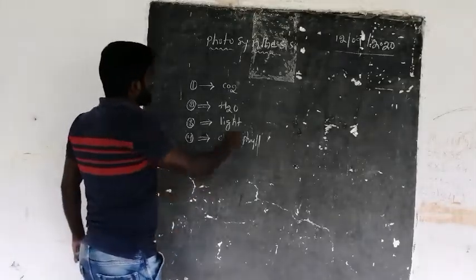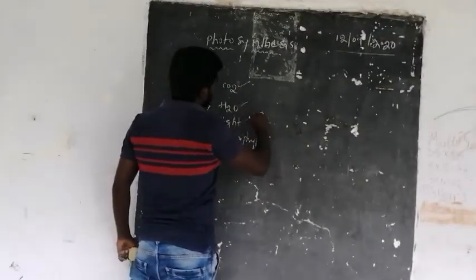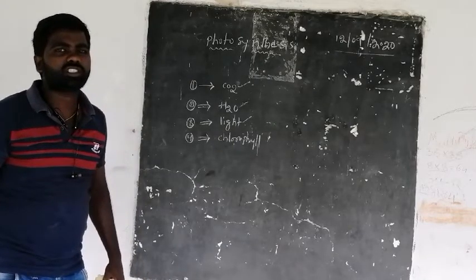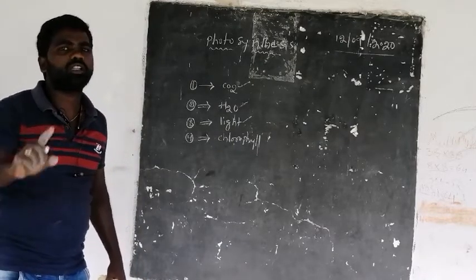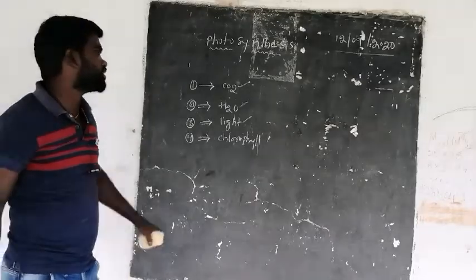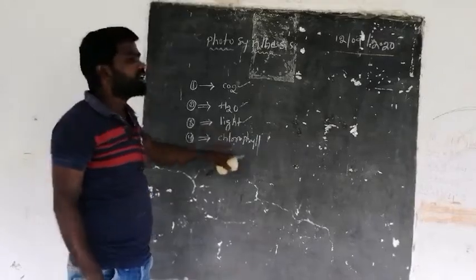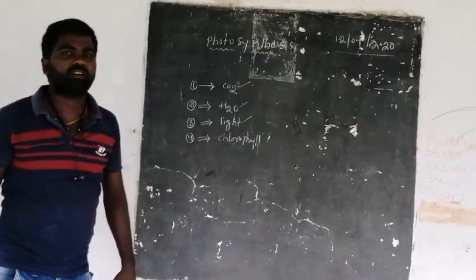Now let us see: carbon dioxide, okay, water, okay, and light is also okay. The process of photosynthesis is done in 2 wavelengths of light. The range of light required for photosynthesis is almost 480 nanometers of blue light and 700 nanometers of red light.